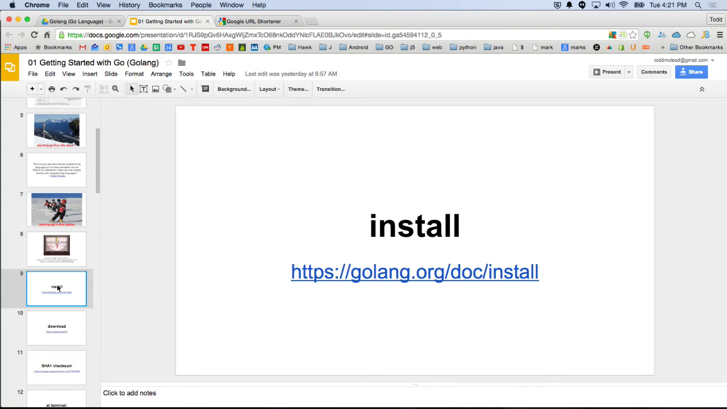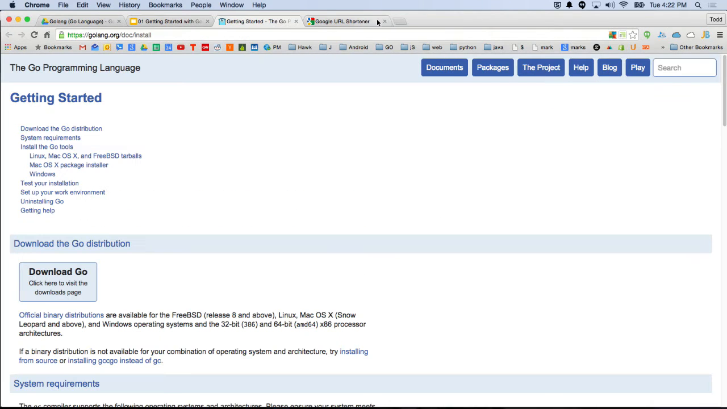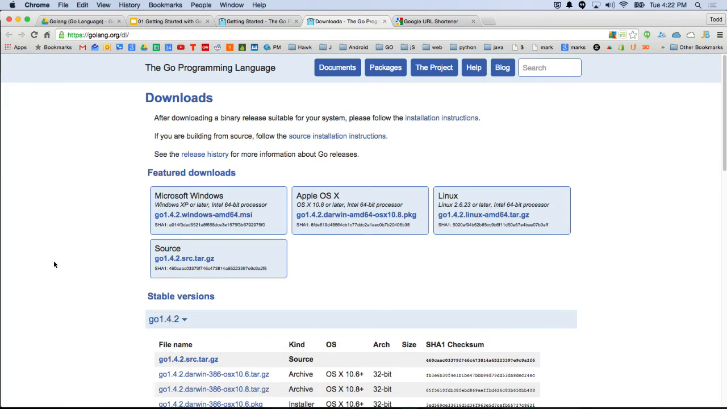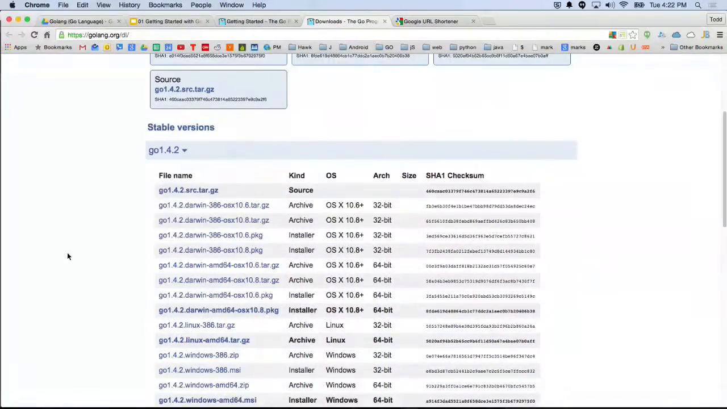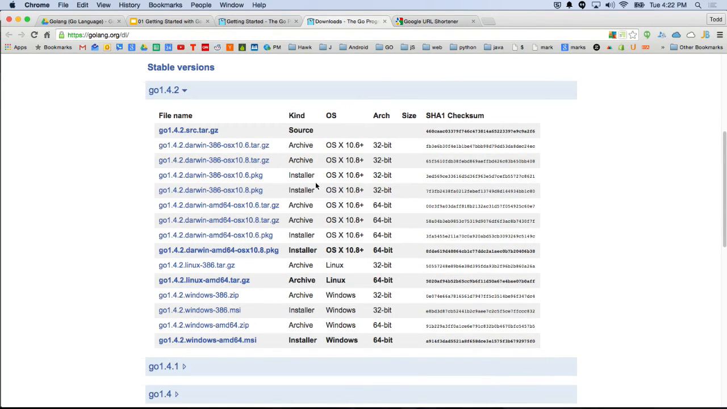So to install Go, obviously you're going to download it, and there's a link to go get it. You can just click that link and download Go right here, and it brings you here. Then scroll past all that stuff, and here are the stable versions. I'm on Mac, so OS X right here, and I would choose this one, 64-bit, because that's mine. Install it right there.